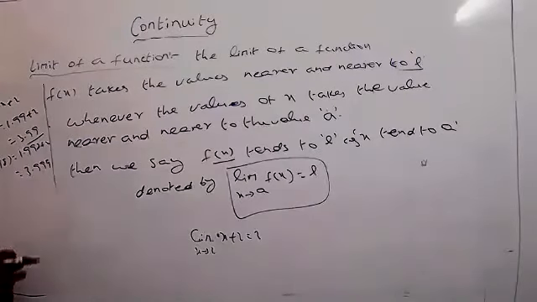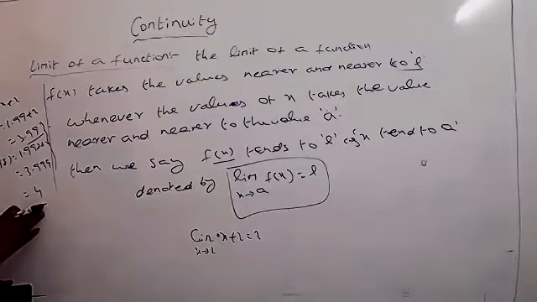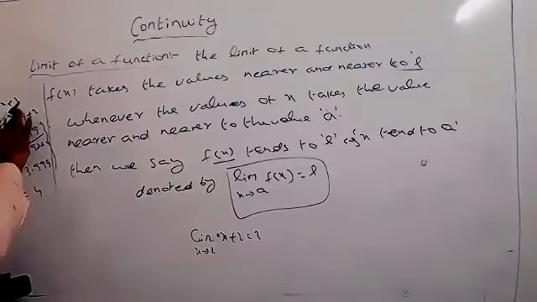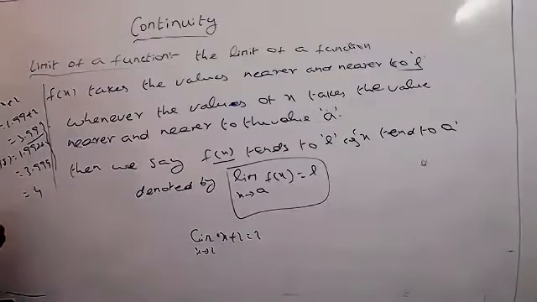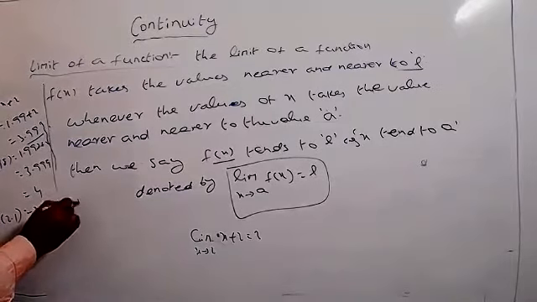That means what are the values of x we are taking here now, nearer to a, the value approximately equal to 4. That means this is the value of LHL. In the same way, if you take RHL also, you can take here f of 2.1. So 2.1 plus 2 is equal to 4.1.